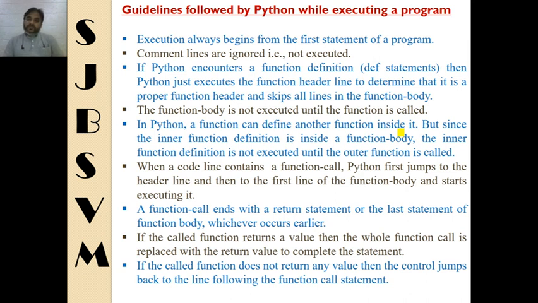If the called function returns a value, then the whole function call is replaced with the return value to complete the statement. So this is another feature: if a function is returning any value, then this function can be used in an expression as a statement. The last one is if the called function does not return any value, then the control jumps back to the line following the function call statement. So if the function is returning any value, you can assign that return value to a variable, or if the function is not returning any value, then the control simply jumps to the line following the function call statement.